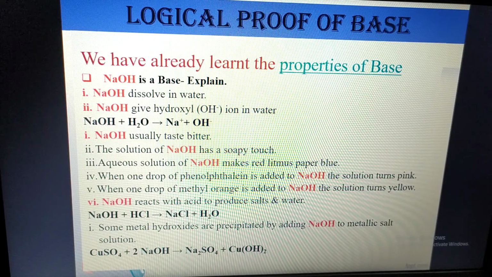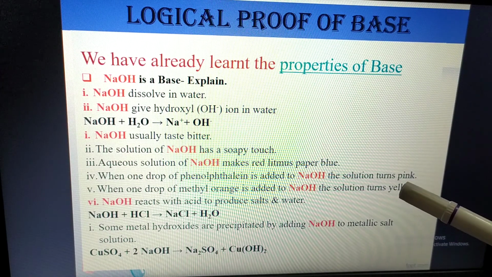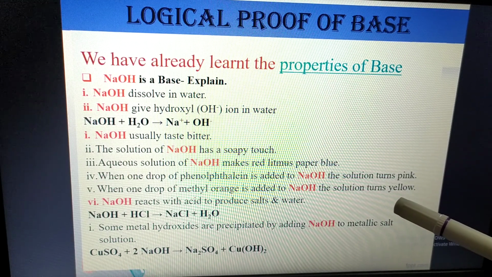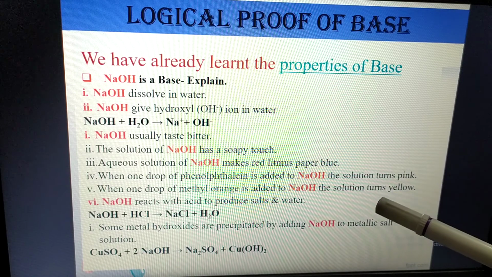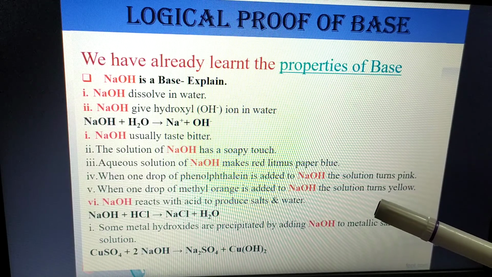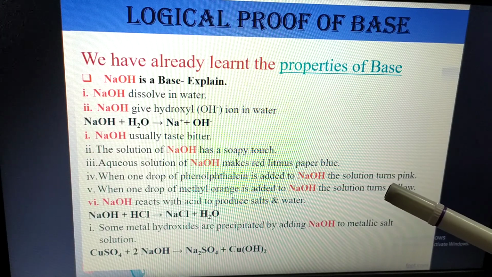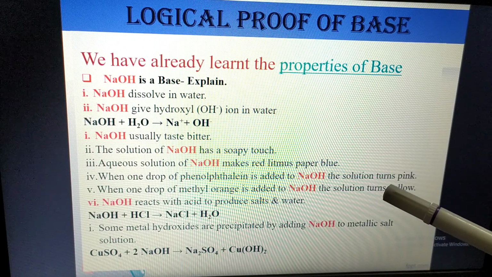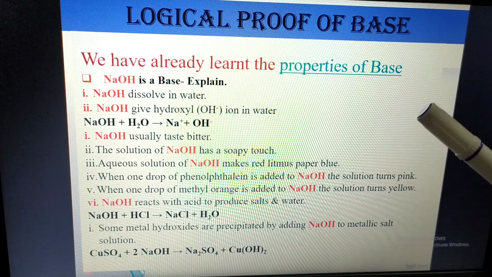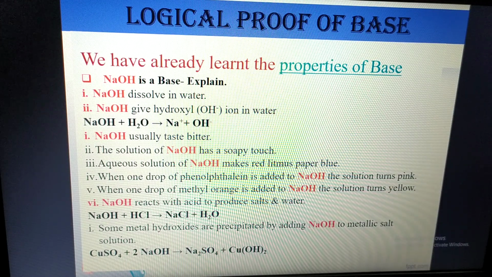Then aqueous solution of sodium hydroxide makes red litmus paper blue. Then one drop of phenolphthalein is added to sodium hydroxide, and the solution turns pink. That is a characteristic of base, already learned. And when methyl orange is added to the solution, it will turn yellow. So one drop of methyl orange is added to sodium hydroxide solution, the solution turns yellow. Next, sodium hydroxide reacts with acid and produces salt and water.